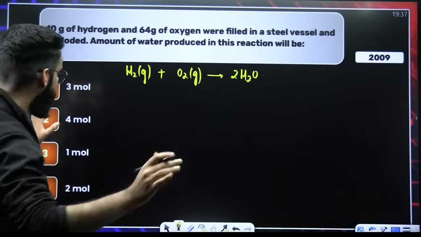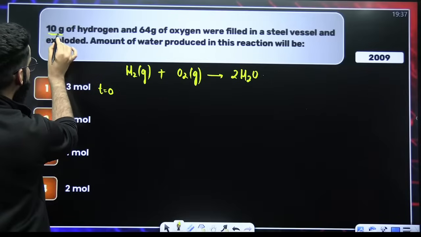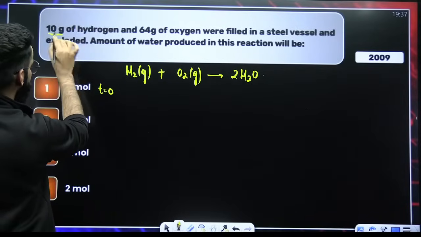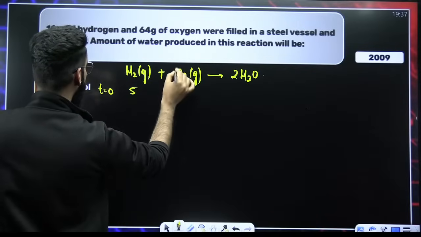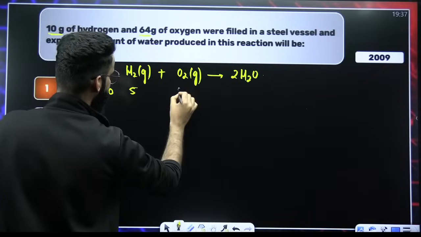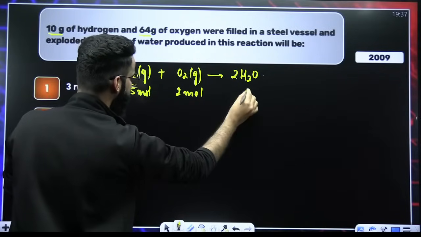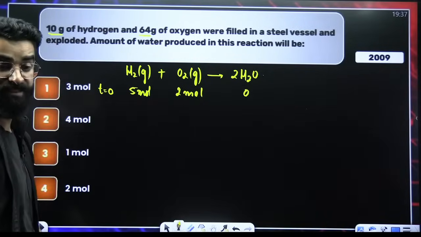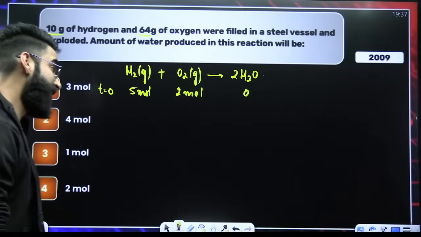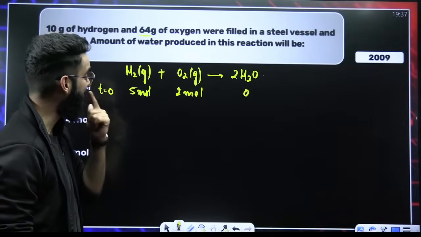So first of all, if I ask you, how many moles of hydrogen do we have? Given mass of hydrogen divided by molar mass of hydrogen. So 10 by 2 is 5. How many moles of O2 do we have? Given mass of O2 divided by molar mass 32. So the value comes out to be 2. So initially we are starting with these many moles of reactants. Correct? Now again, this is the question based on limiting reagent. So people, identify the limiting reagent.